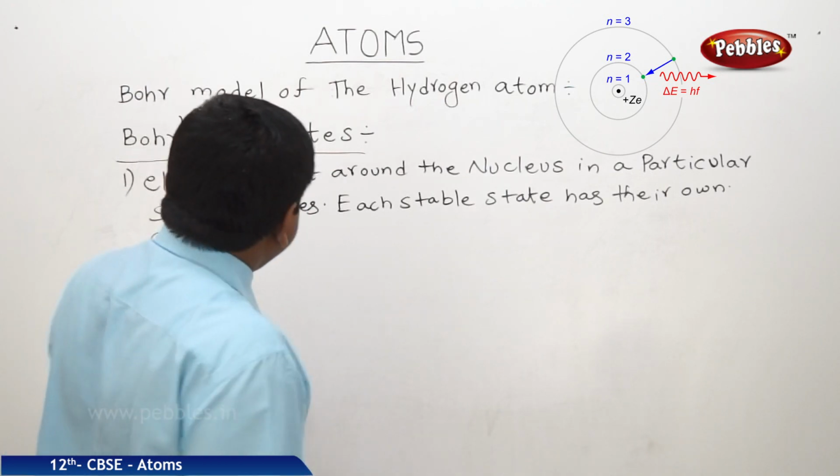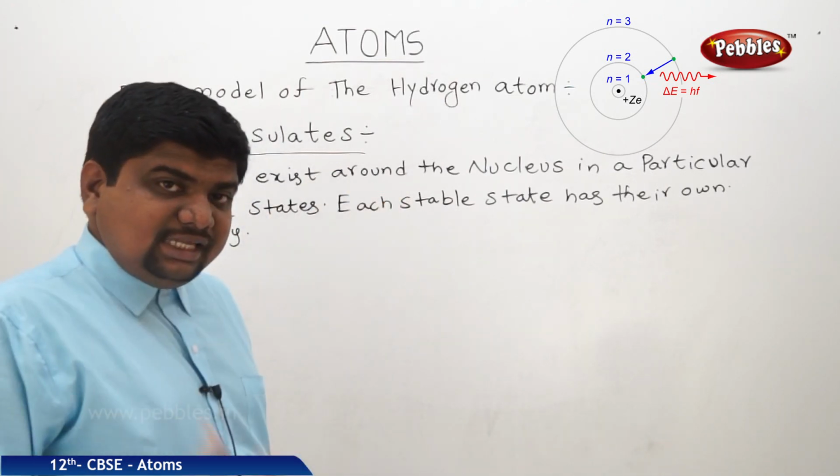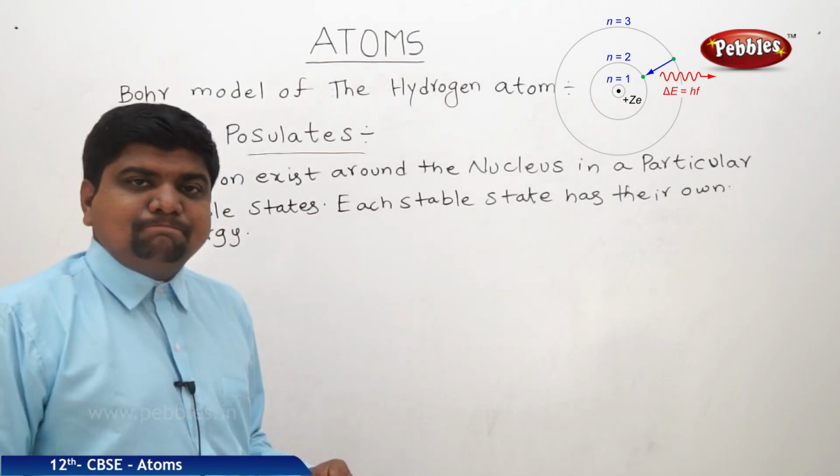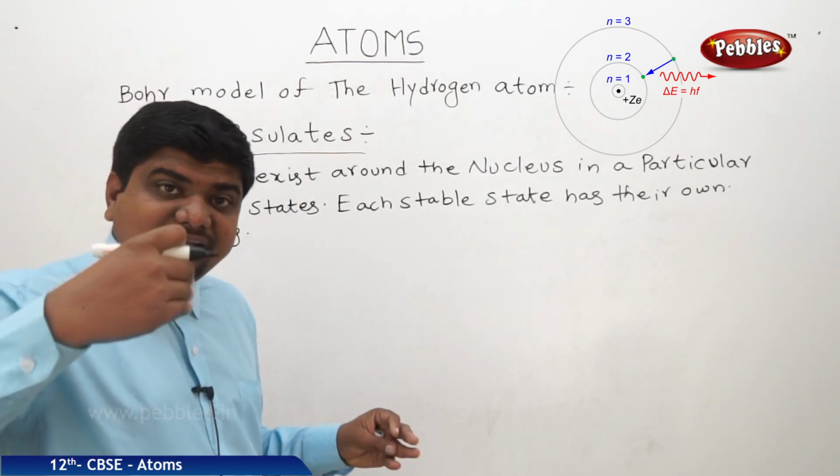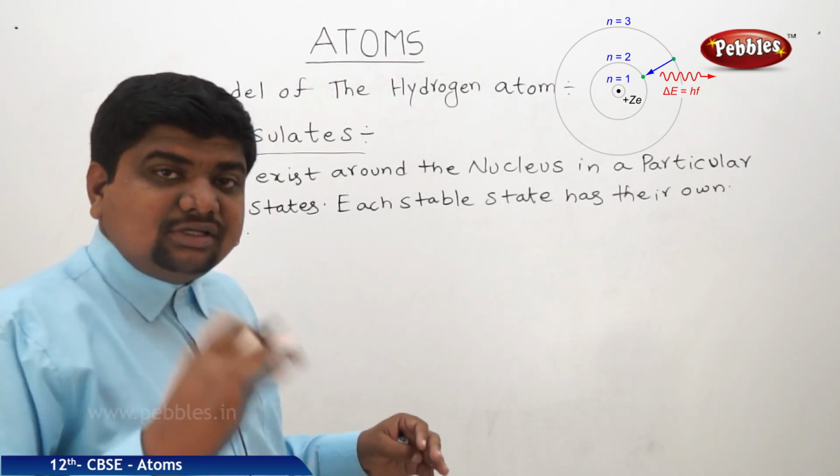What is the second postulate? Electron will revolve around the nucleus in the orbits or steady states where the angular momentum of those orbits should be quantized.